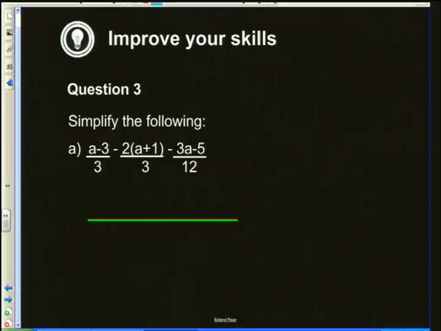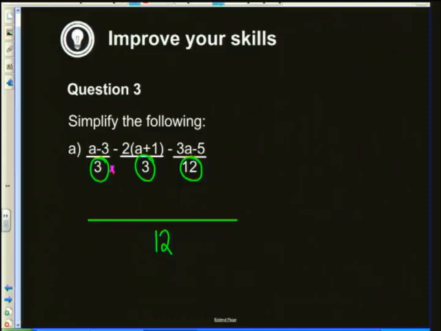So I'm going to draw myself my division line. And we've got what? I've got denominators of 3, 3, and 12. So what is the lowest number that 3, 3, and 12 will all go into? I'm sure you all agree with me, it's going to be 12. Okay? Now we go to the next really fundamental rule of fractions. What you do to the bottom, you do to the top.